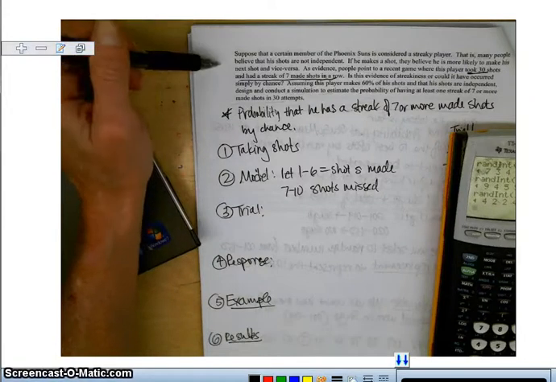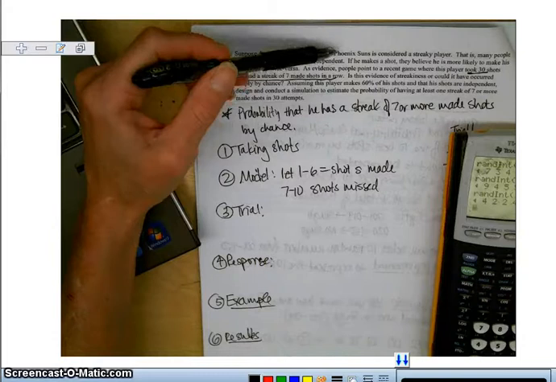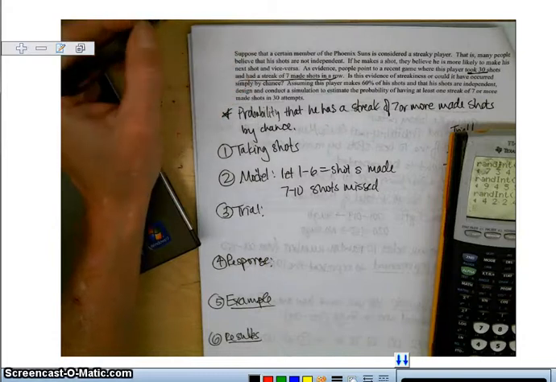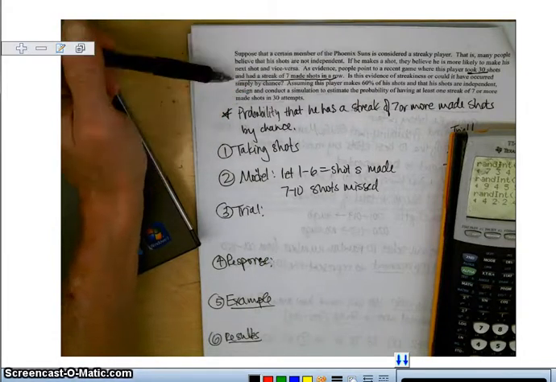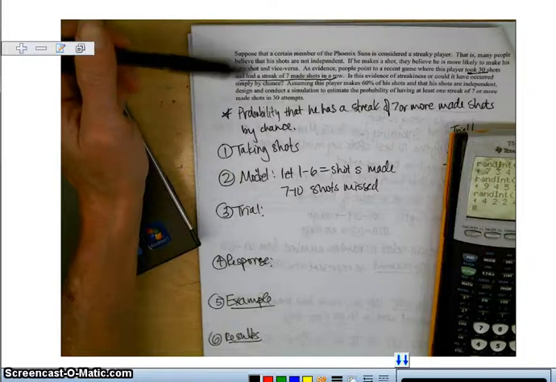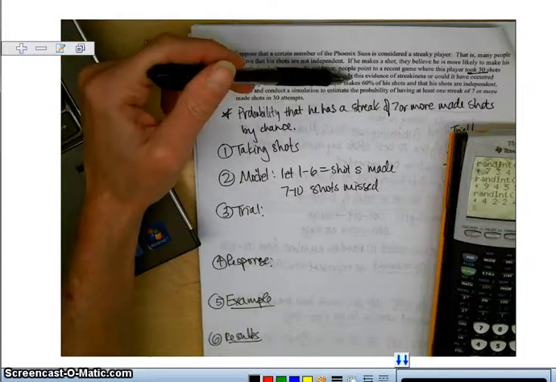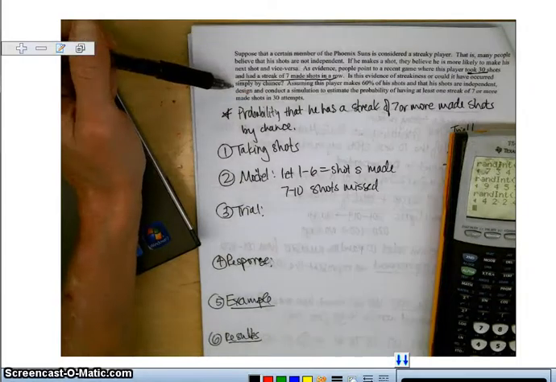So many people believe that his shots are not independent. If he makes a shot, they believe he is more likely to make his next shot and vice versa. As evidence, people point to a recent game where this player took 30 shots and had a streak of 7 made shots in a row. Is this evidence of streakiness, or could it have occurred simply by chance?